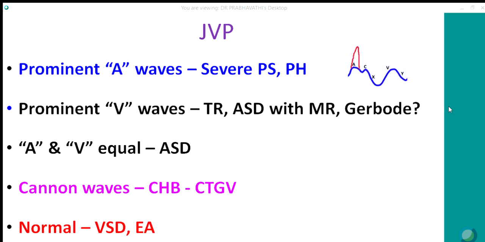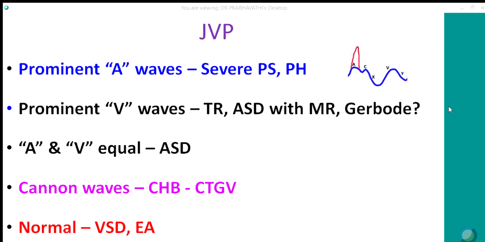Cannon waves are not the same as prominent A waves. They occur when there is atrial contraction against a closed AV valve, so it will be systolic. Irregular cannon waves are seen in complete heart block.